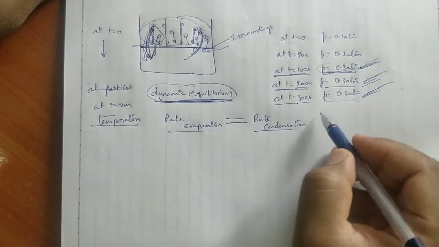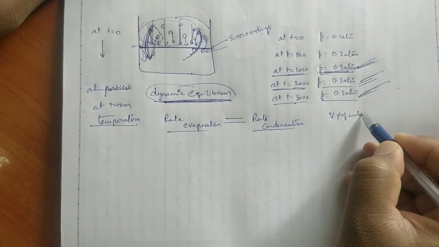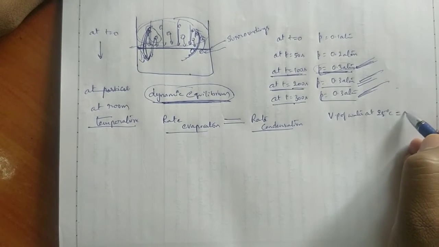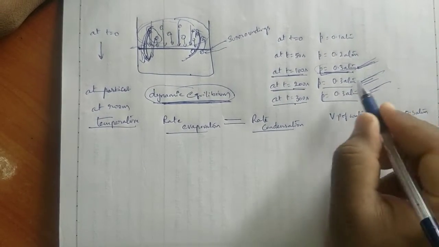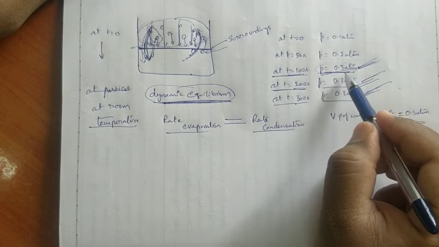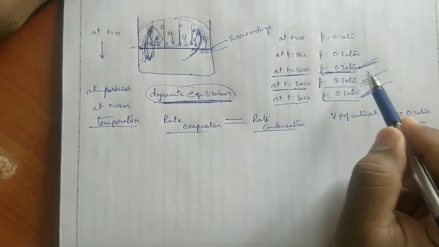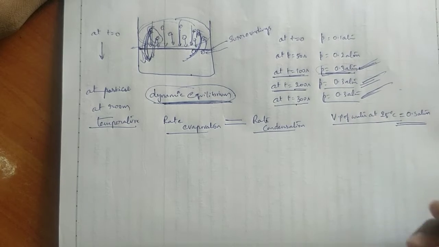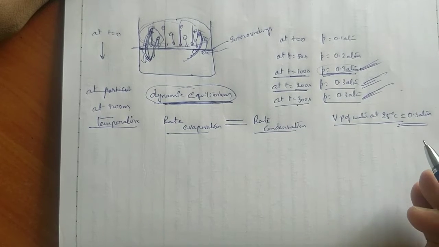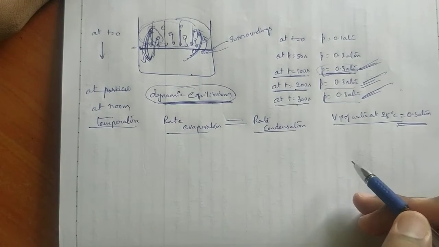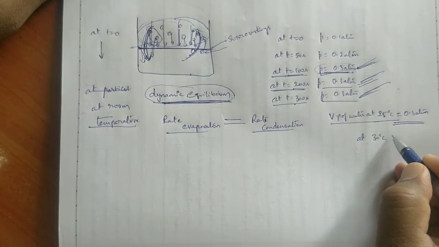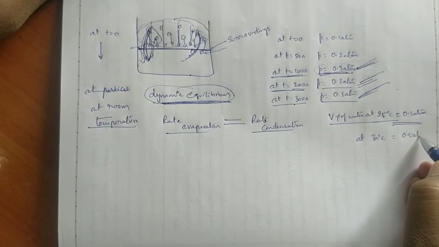Suppose you take water. The vapor pressure of water at 25 degrees centigrade, which is room temperature, is equal to 0.3 atmospheres in this explanation. I told this only as an example, please don't take it as a fixed value. For your understanding, after some time the pressure remained at 0.3 atmospheres, so this is taken as the vapor pressure of water at 25 degrees centigrade. If you change the temperature, again equilibrium will be established at a different pressure. Suppose at 30 degrees centigrade, equilibrium might be established at 0.5 atmosphere.